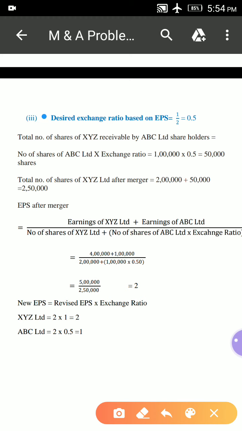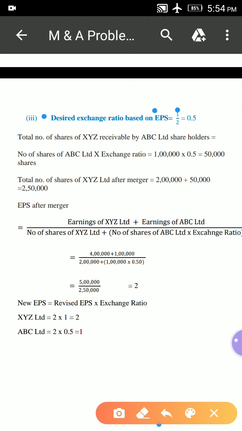So here the exchange ratio based on EPS is equal to EPS of target company divided by EPS of acquiring company. What is the target company here? ABC. What is ABC's earnings per share?